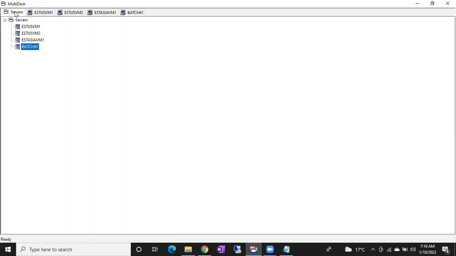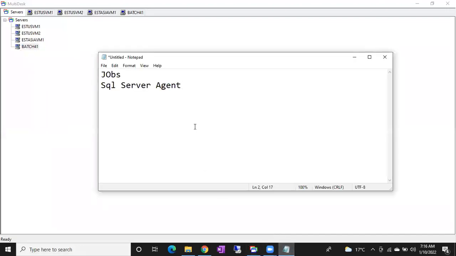And guys, this is important. Why am I spending time on this? In the organization, we'll have RDC, RDP, remote desktop connections. The organization will use these kinds of tools, not exactly multi-desk. We'll use different tools. There we have to add the servers, and while adding the server, we'll give username and password, then automatically we can connect. That is called RDC, guys.